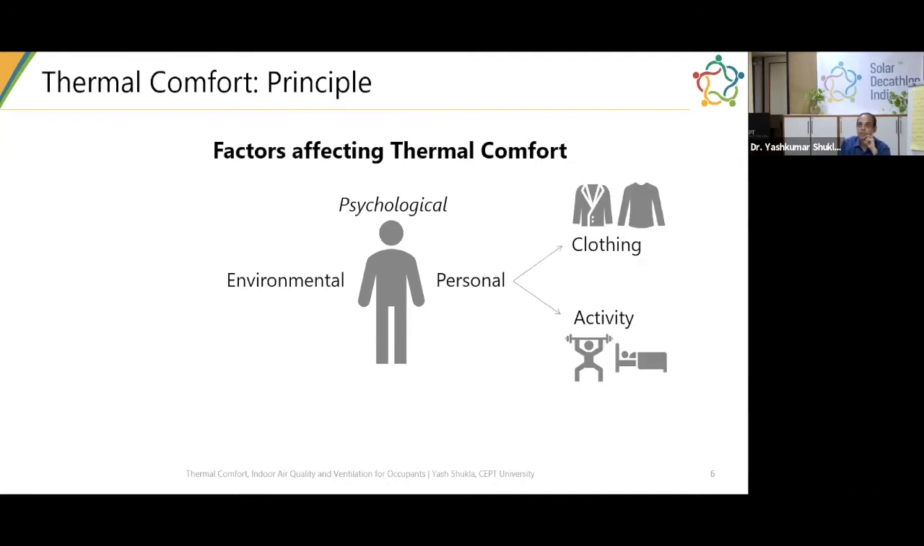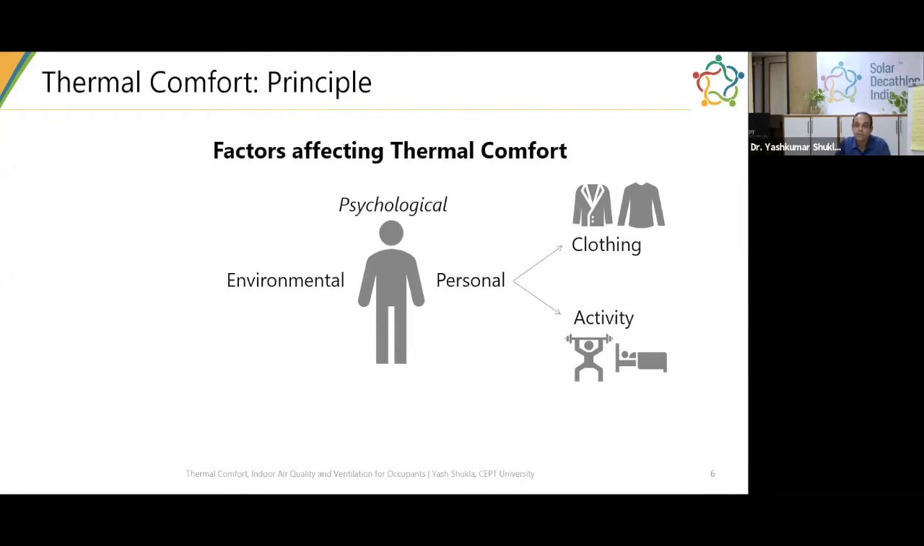So the first aspect is personal factors. There are two factors in the personal factor. One is clothing and one is activity. So clothing determines the clo value. That means the resistance that you have on your skin, how much heat you can lose from your body. Ultimately, you can think of thermal comfort as a heat balance equation: whatever you are generating from your body, you have to lose that heat to the environment.